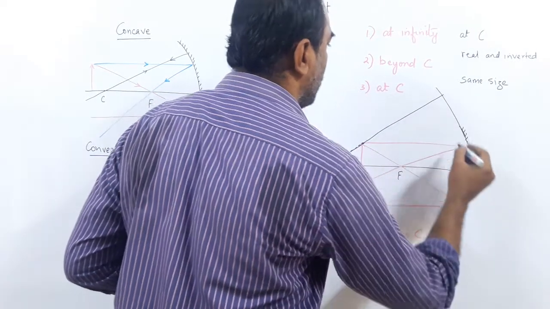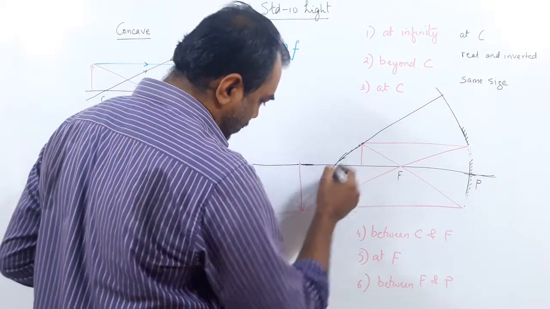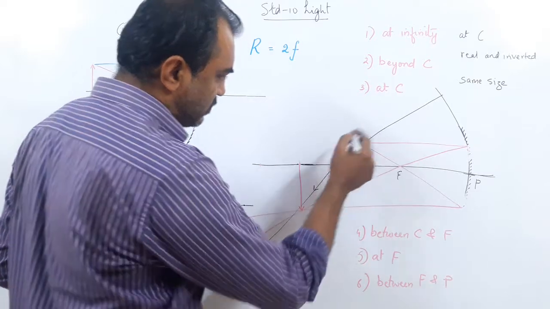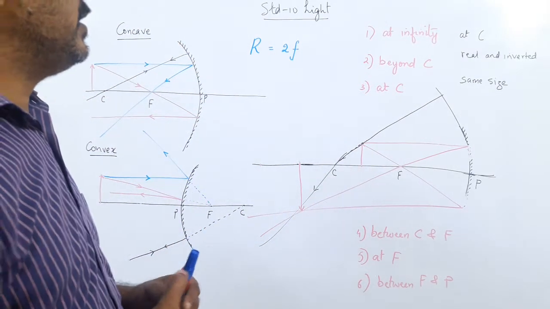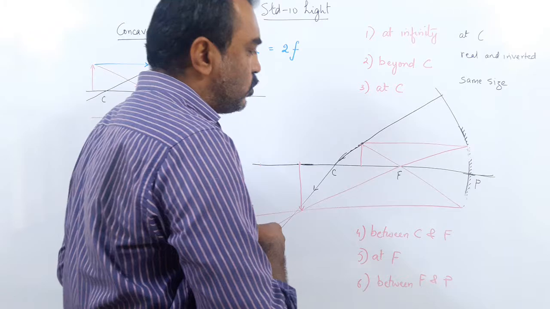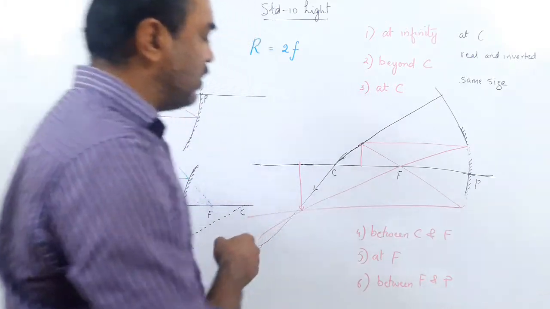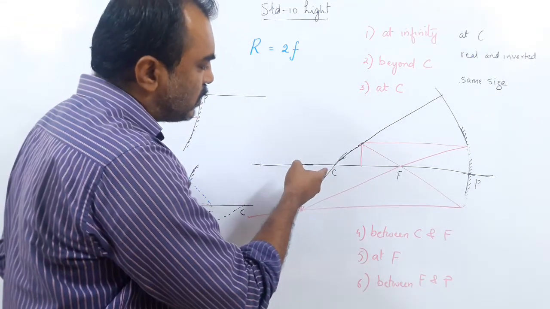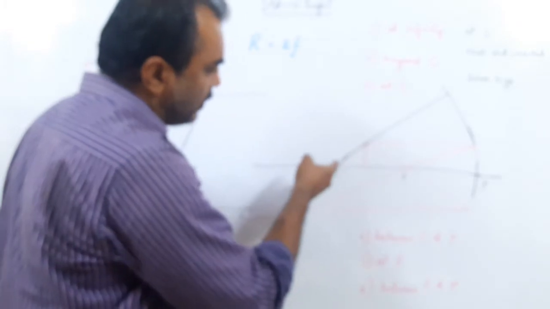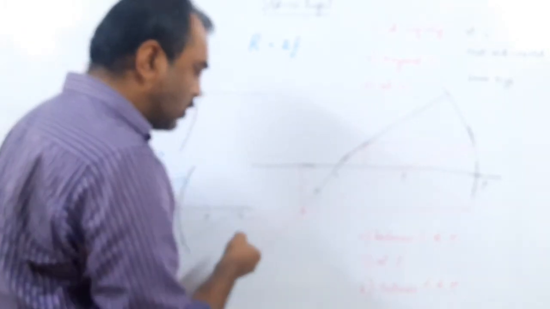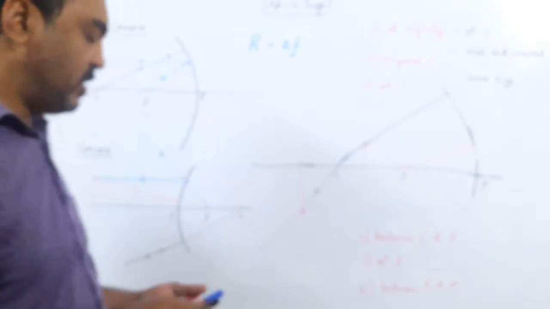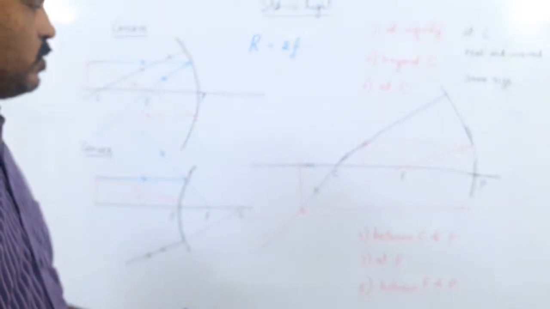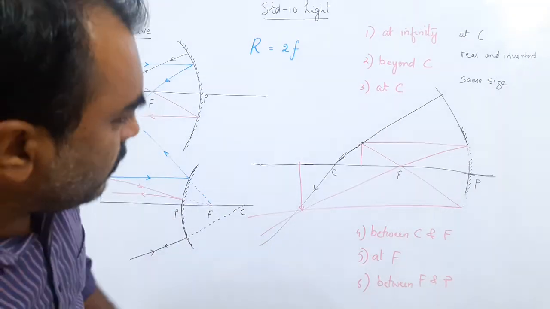The mirror has to be very big and then it goes back the same path. Okay, so some books are using parallel, passing through F, parallel, and some books make the object go from C. This ray of light, it goes from C and goes back on its own path, but you should get the same reflection here.